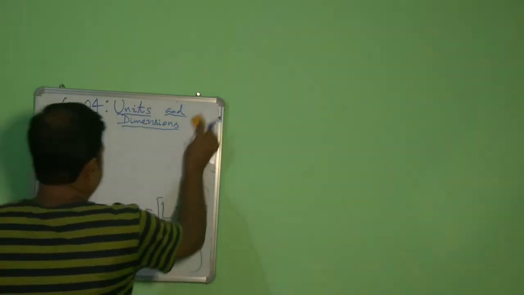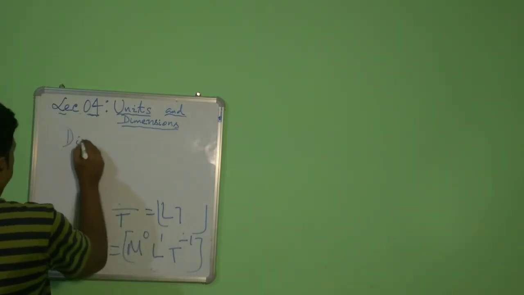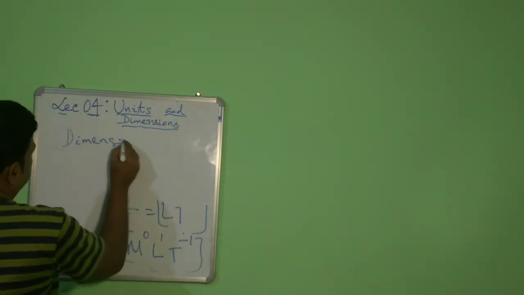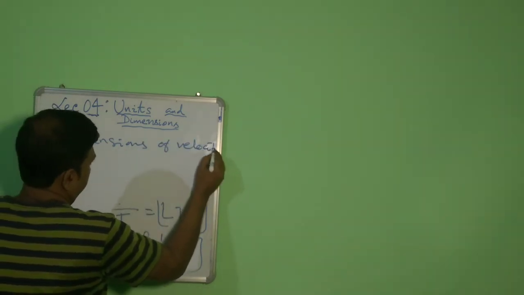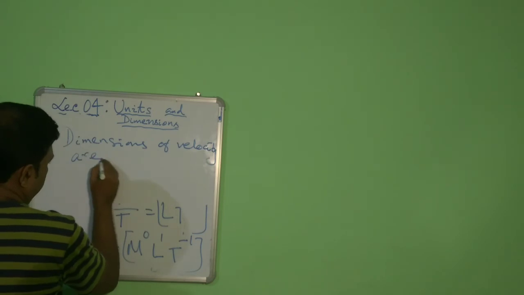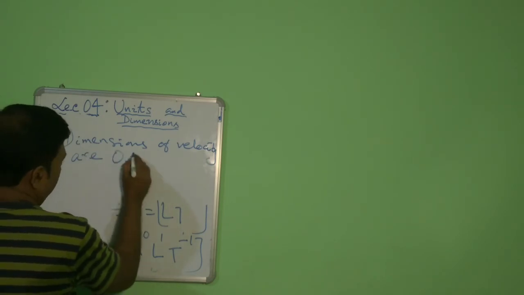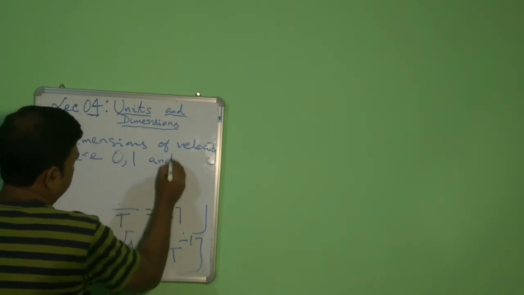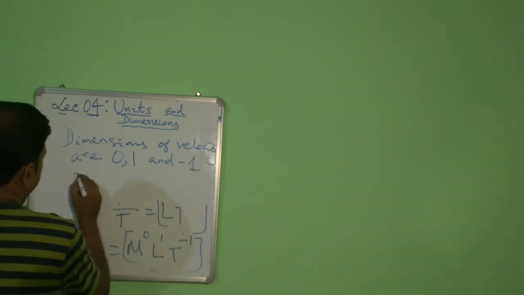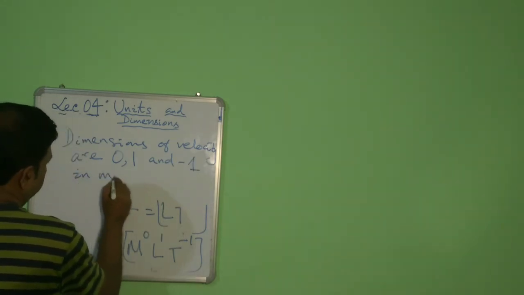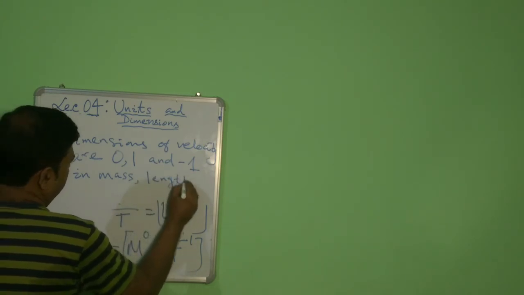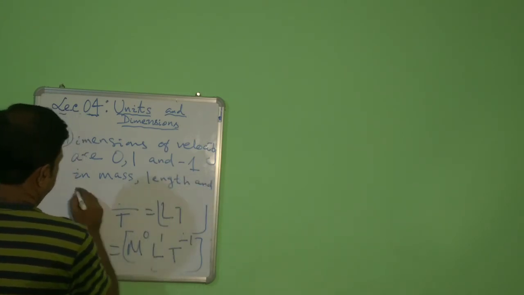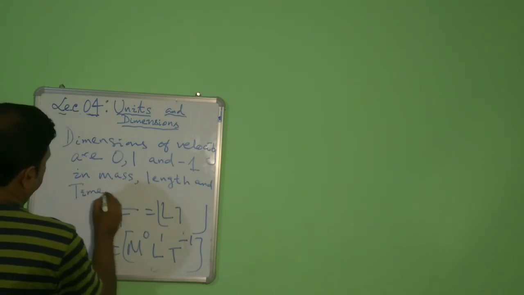If the question is like this, you will simply write: dimensions of velocity are 0, 1 and minus 1 in mass, length and time respectively.